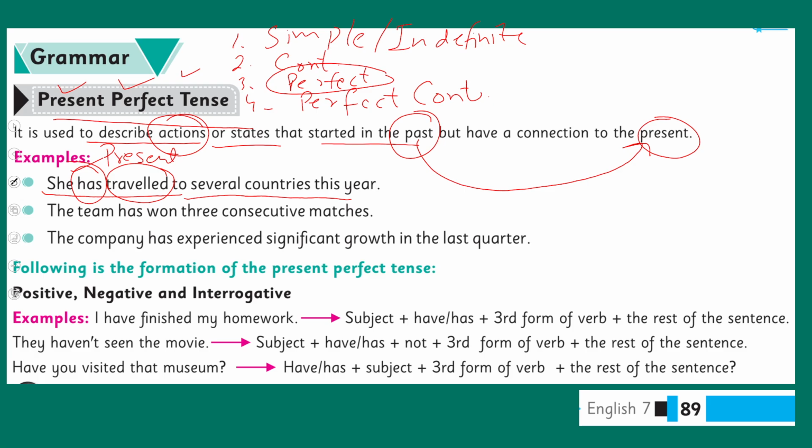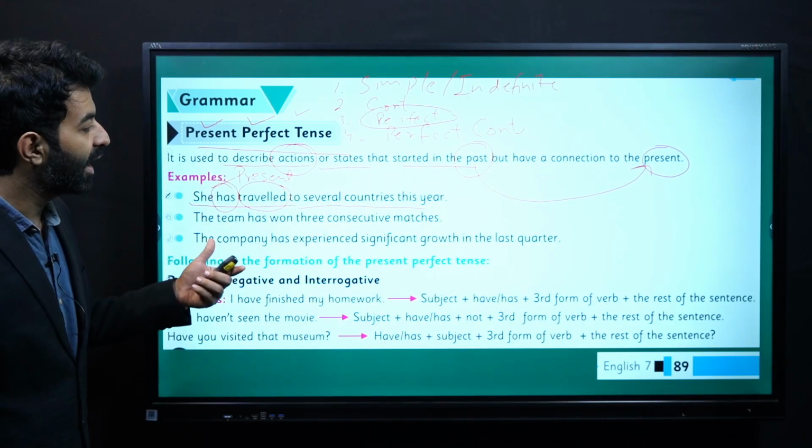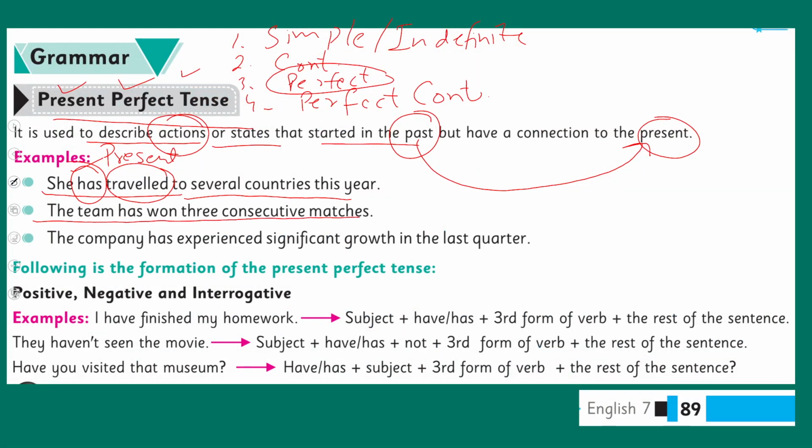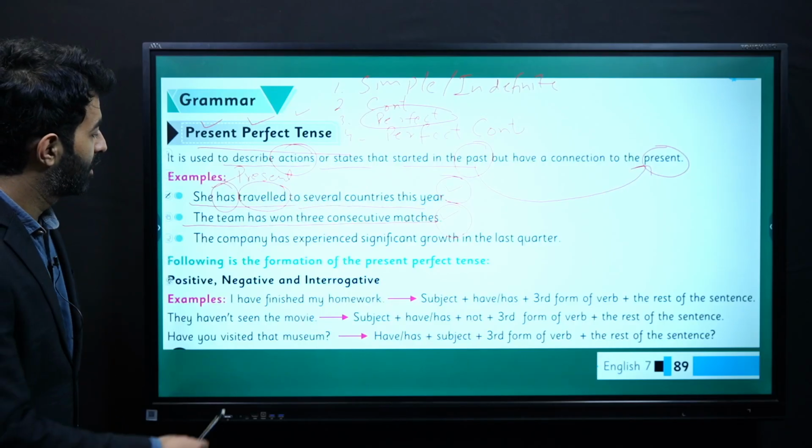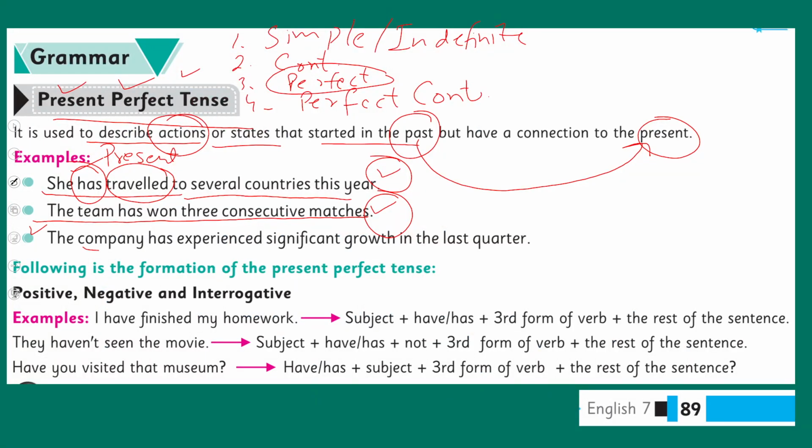The team has won 3 consecutive matches, and this is still relevant to present. It is still true, and this is also still true and in the present. The company has experienced significant growth in the last quarter. So this is also in the present perfect tense.